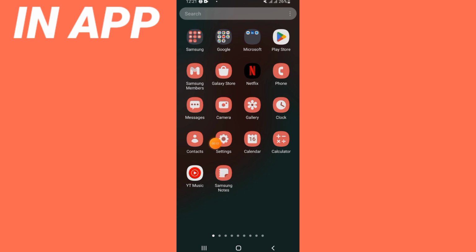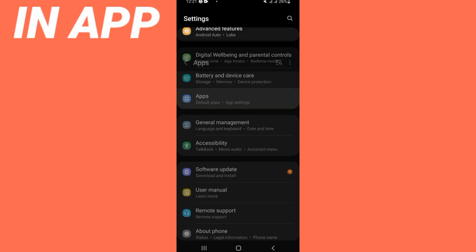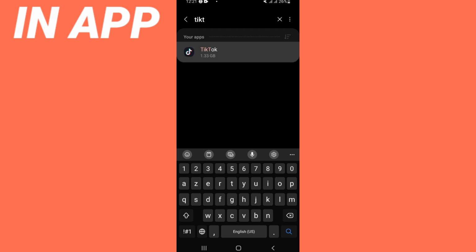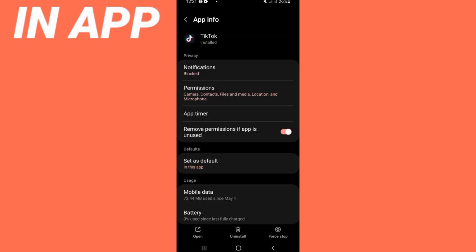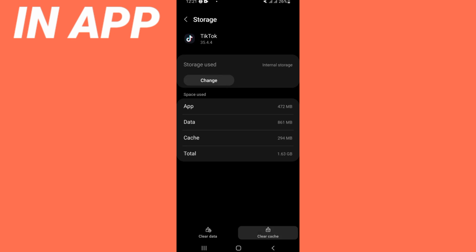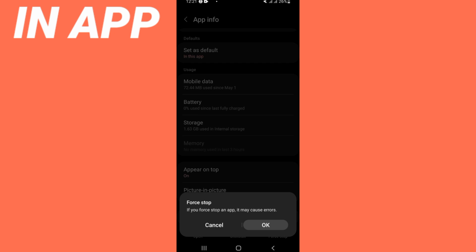Let's do it. So open the settings of your mobile phone as the first step. Click next on apps option and search for TikTok. Click on TikTok like that and scroll right now this list. Click on storage. Click clear cache and directly back. Click here on force stop and click OK.